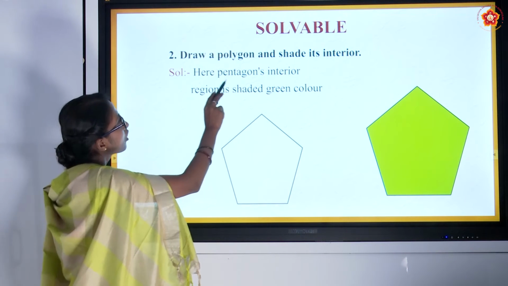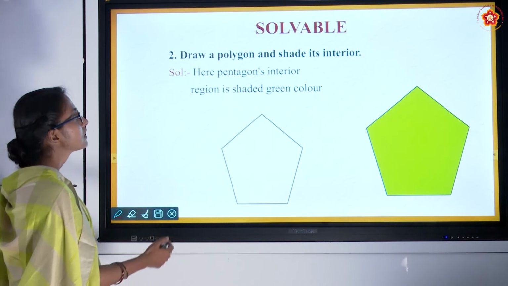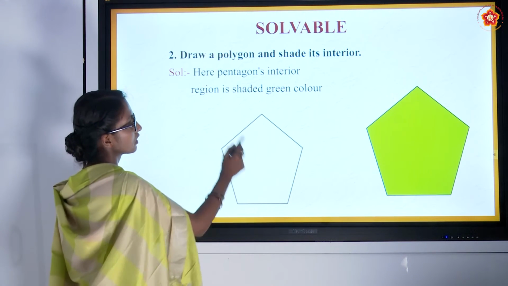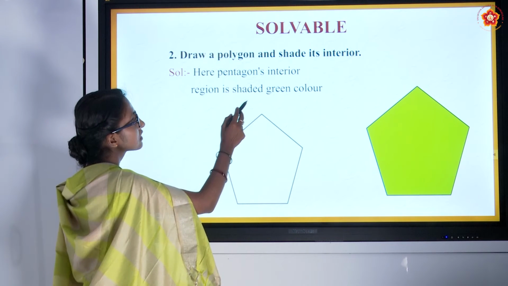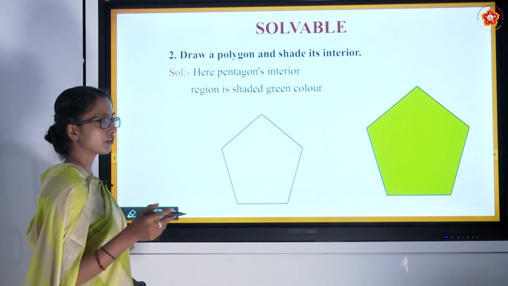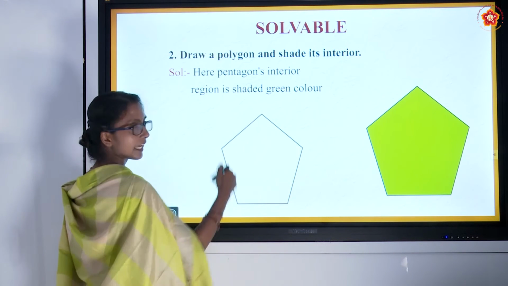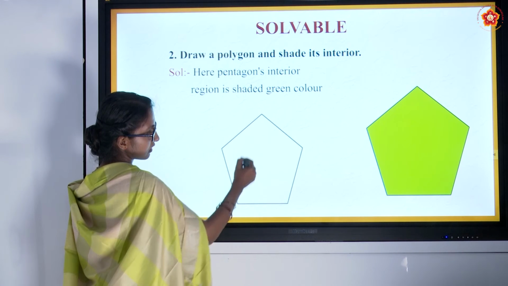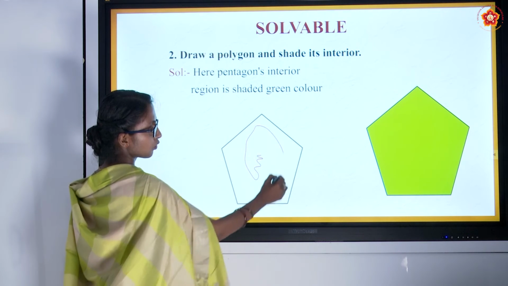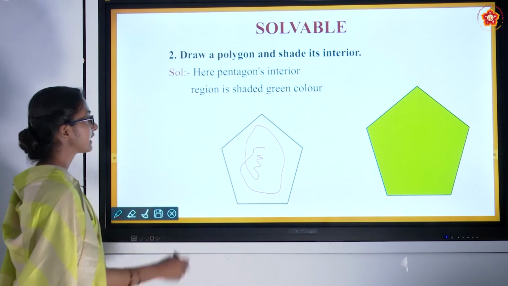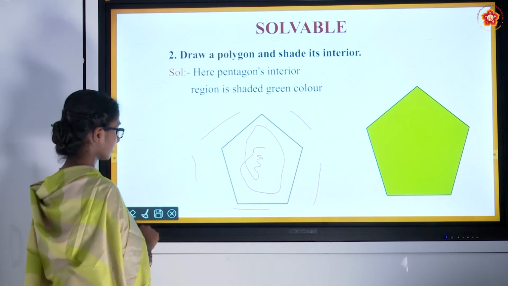Second question. Draw a polygon and shade its interior. Here we can observe a pentagon, right? 1, 2, 3, 4, 5. There are 5 sides. And they have asked us to shade its interior. Now, what do you mean by interior or exterior? It is an enclosed figure, right? The whole part inside this enclosed figure is said to be interior. And outside this, whatever it might be, is exterior.